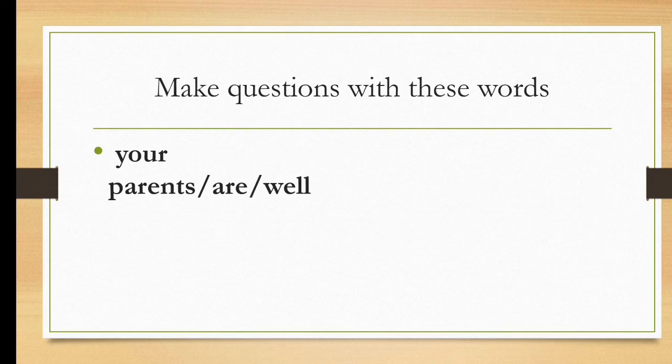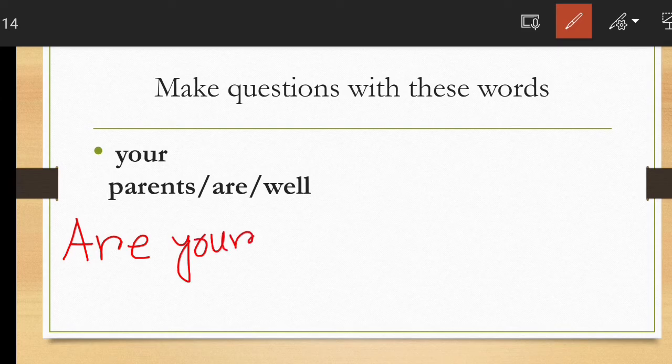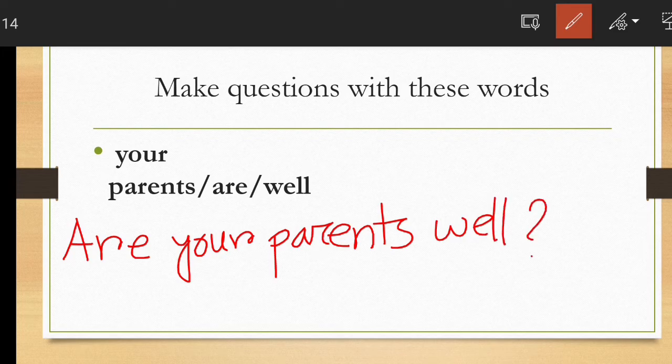Next sentence: your parents are well. What will be the question? Are is the verb. Are your parents well? Then a question mark. So at first we have used the verb are, then the subject your parents, and then well.